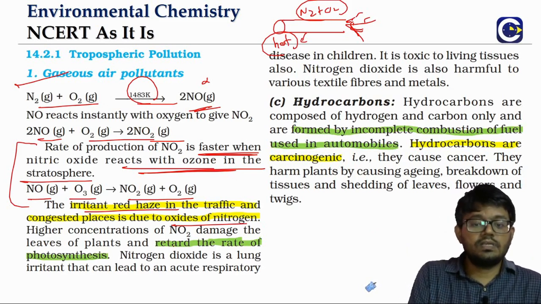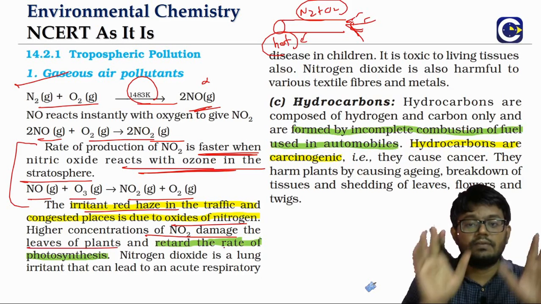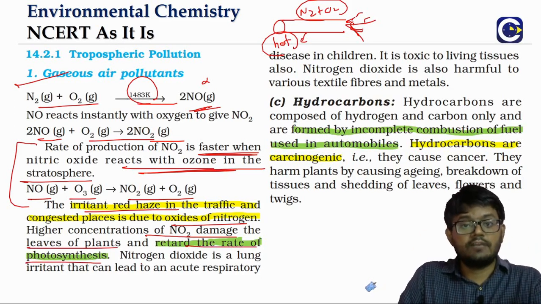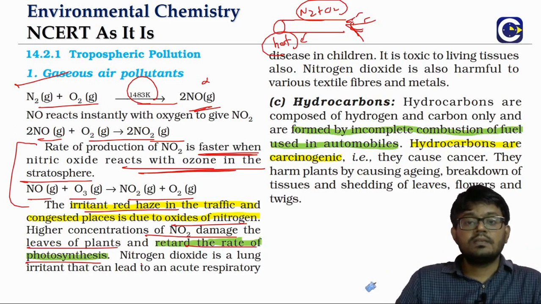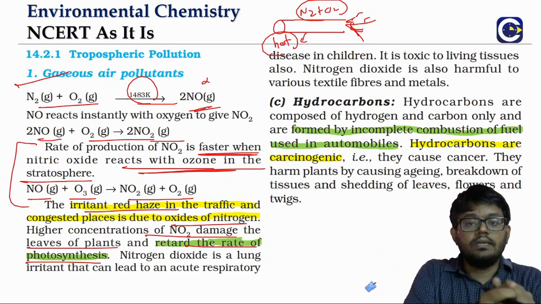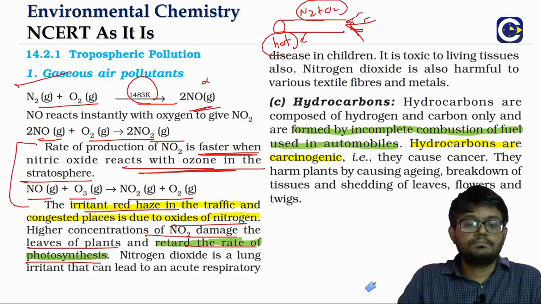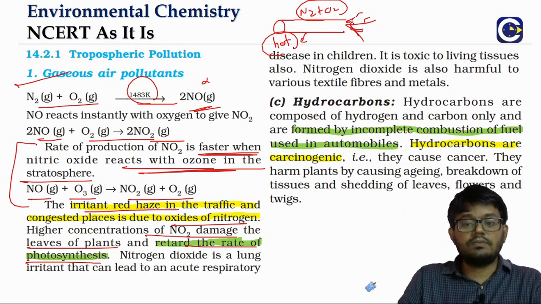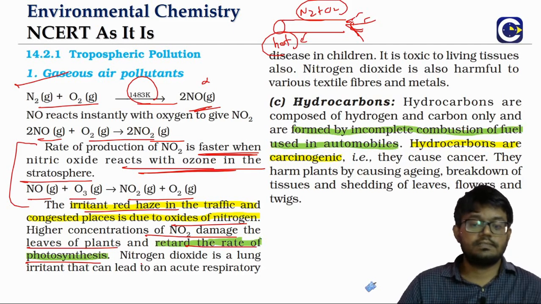Higher concentrations of NO2 can damage the leaves of the plant. They can retard the rate of photosynthesis. Remember, photosynthesis is required for the plants to synthesize their food, where carbon dioxide and water vapor combine to give glucose, and of course oxygen. That is how the oxygen content in the atmosphere is replenished, isn't it? So higher concentrations of NO2 can damage the leaves of the plant. It can also retard the rate of photosynthesis.